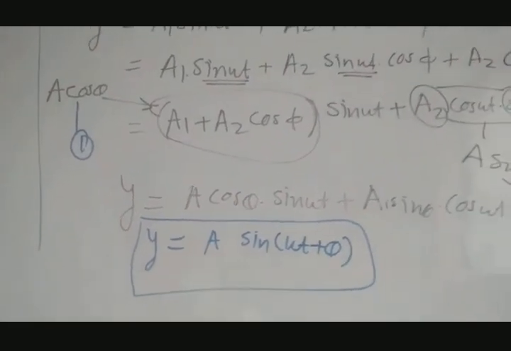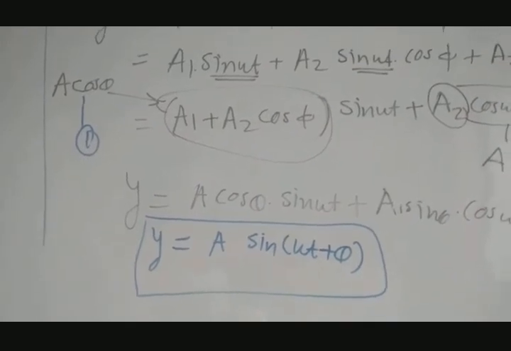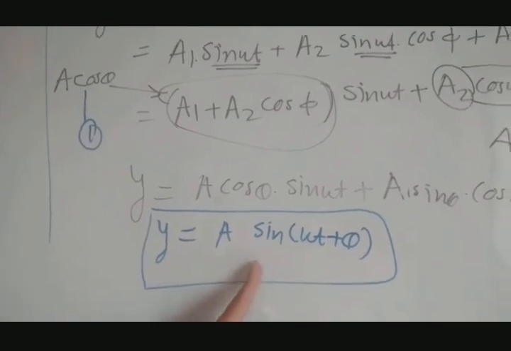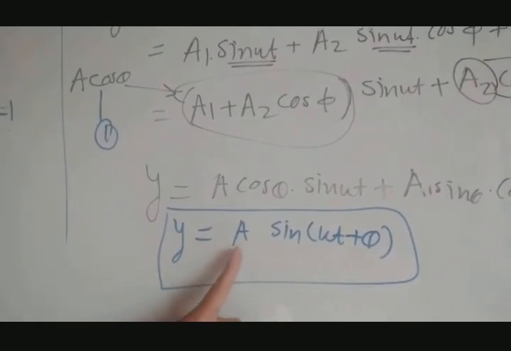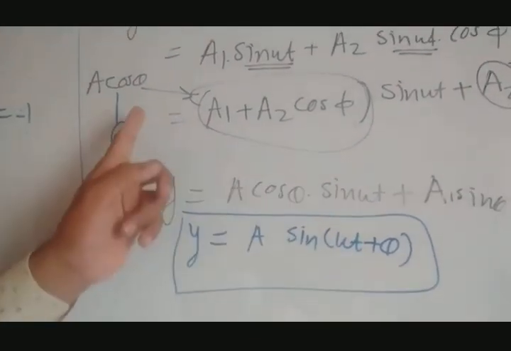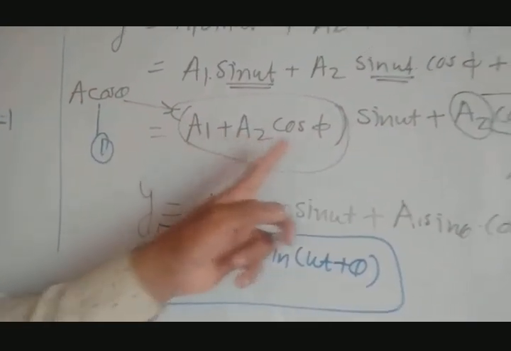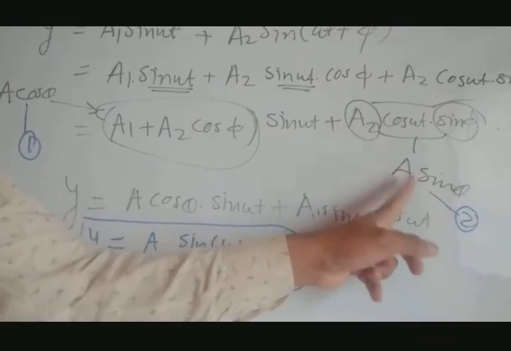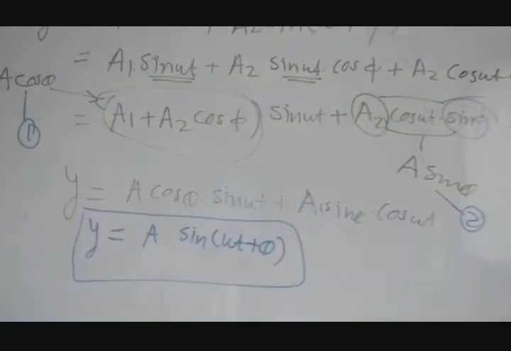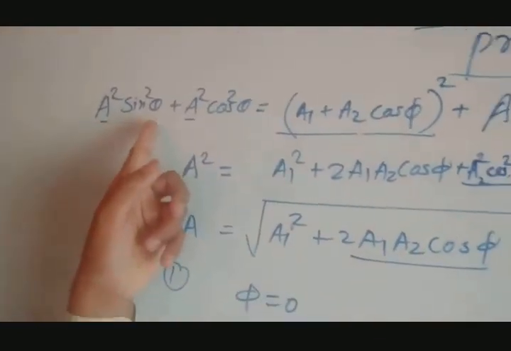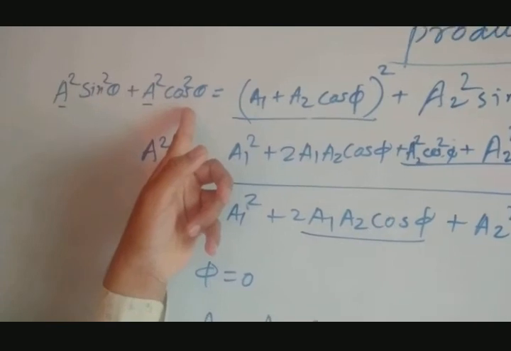So this is an equation for resultant wave after superposition of two waves. Resultant wave can be represented by this displacement. Now our aim is to find this amplitude. So how can we find out? Square the equation 1, A cos theta equal to this, square it, and square the equation 2, A sin theta equal to A2 sin phi, add them. If we square and add them, we get this type of equation. A square sin square theta plus A square cos square theta.